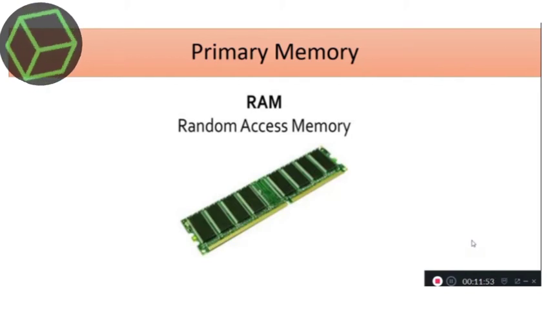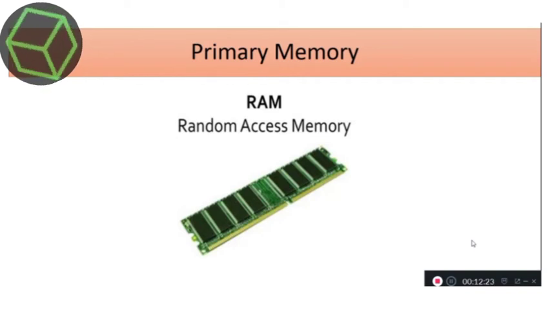Primary memory or internal memory, or you can say main memory, is the built-in memory designed to store data and instructions while the computer is working. The data stored in internal memory is erased when the computer is turned off.